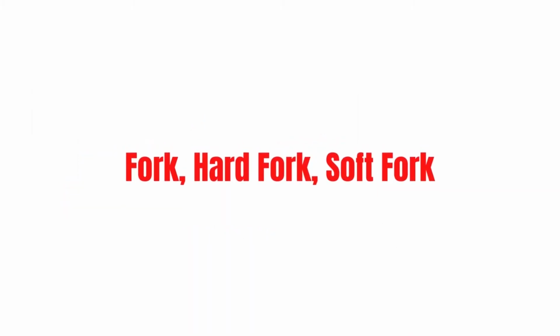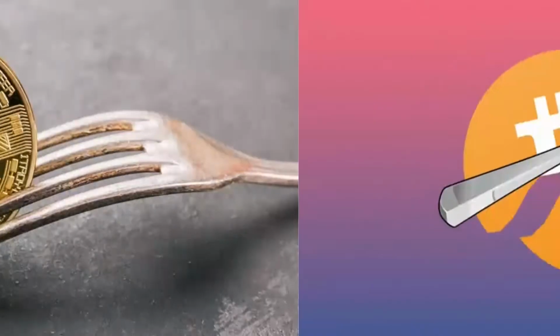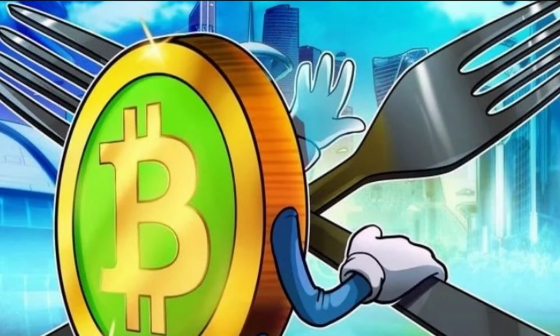Fork, hard fork, and soft fork. Fork is a term that refers to changing the protocol or rules of a cryptocurrency that will have a big effect on that cryptocurrency. Hard forks are large forks that make the old blockchain incompatible with the new blockchain, splitting the blockchain chain if not agreed by all users, causing it to create a new cryptocurrency. Bitcoin Cash and Ethereum Classic are hard fork currencies from Bitcoin and Ethereum in this fashion. Soft fork is compatible with old blockchains, so it will not split into new cryptocurrencies. Faucet.